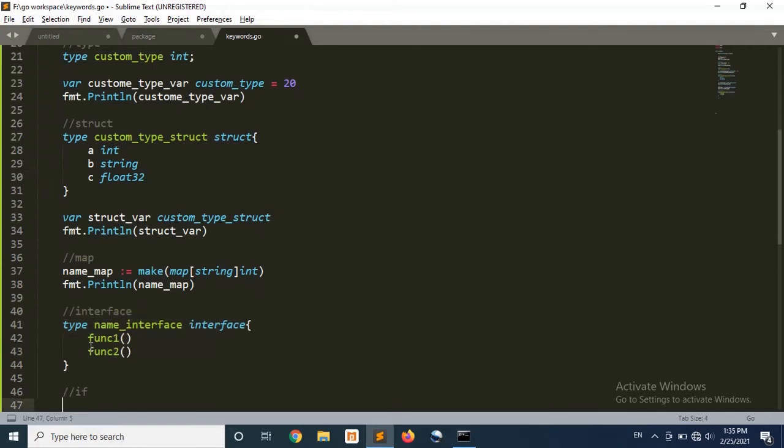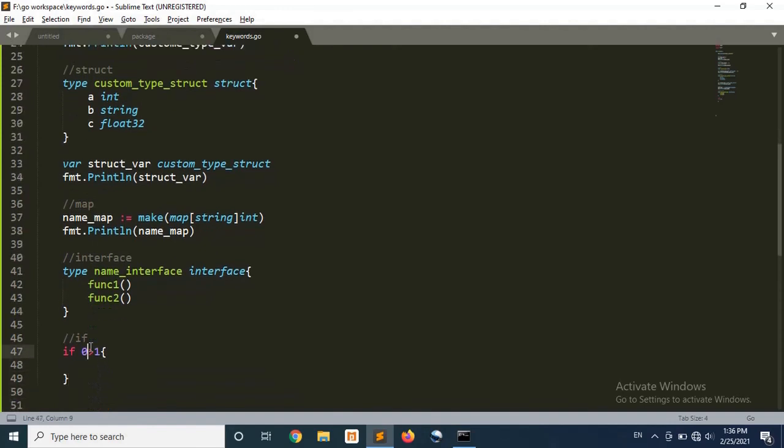By using the if keyword we give some type of condition to the compiler that needs to be executed. I have a condition that 0 is greater than 1. How does this expression need to be evaluated by using the if keyword? If 0 is greater than 1, then it will follow this block.